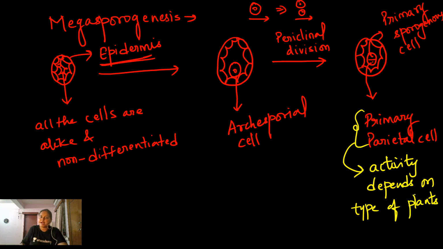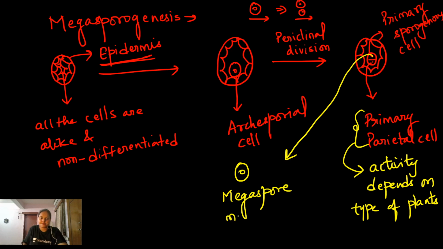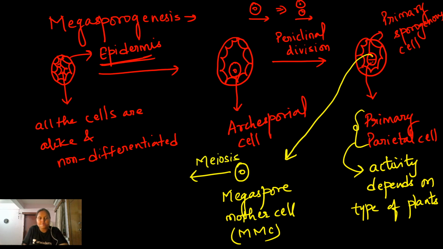Okay, now what happens? This primary sporogenous cell gets converted into the megaspore mother cell, MMC. Right? Now what happens? This megaspore mother cell undergoes meiosis. And as a result of this meiotic division, four daughter cells, or I can say four megaspores, are formed.